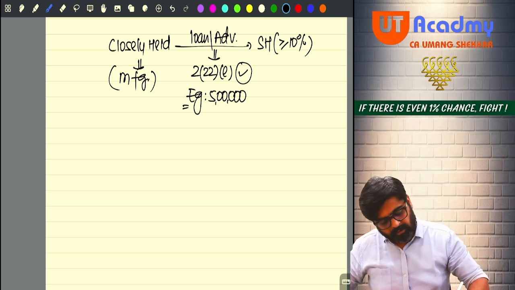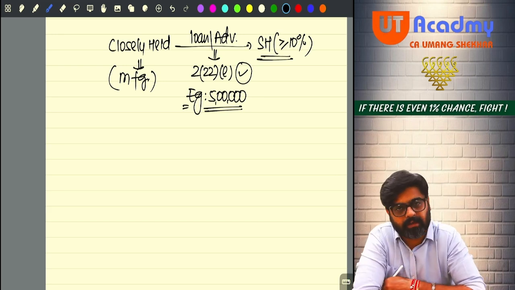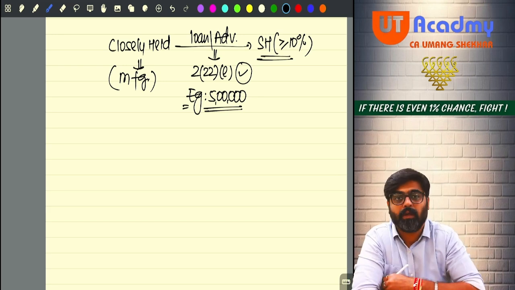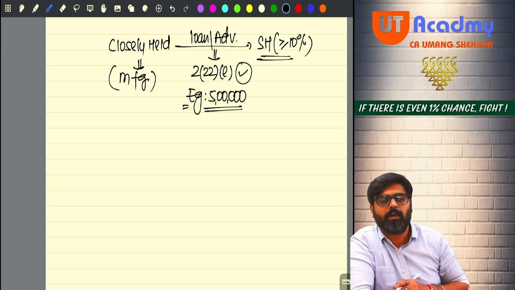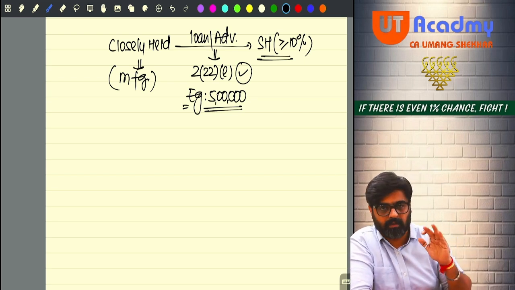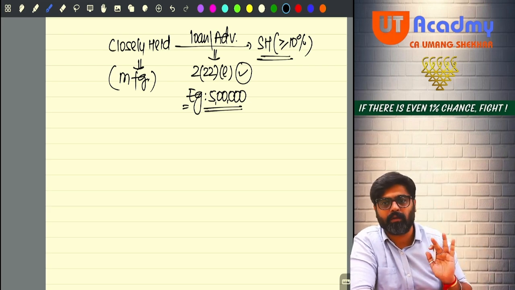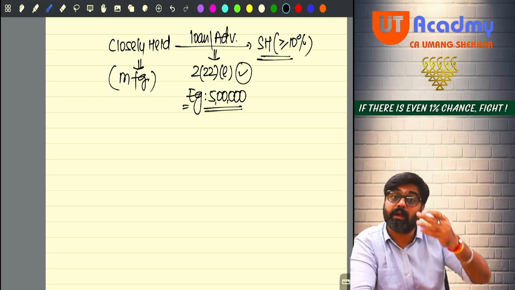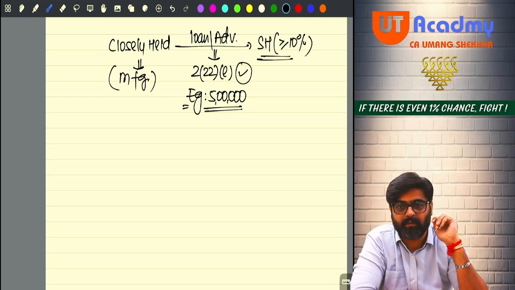So that 5 lakh rupees will be treated as deemed dividend in the hands of the shareholder. It has already suffered tax in the hands of the shareholder now. Now later on what happens, after the shareholder has got this loan advance, and after it is taxed in his hands as deemed dividend, later on the company is giving the normal dividend, final dividend or interim dividend.